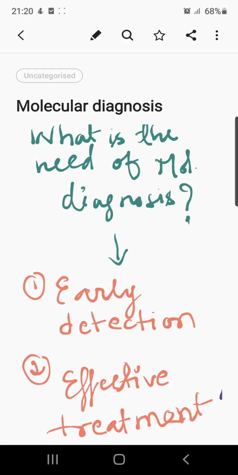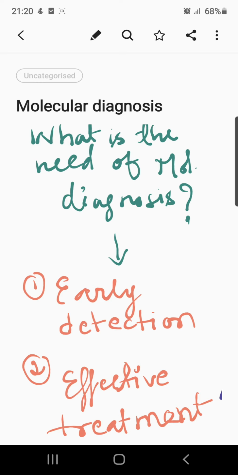Most of us know that early detection or diagnosis of a disease will ultimately help the individual get better treatment, and the recovery of the patient will be very effective.